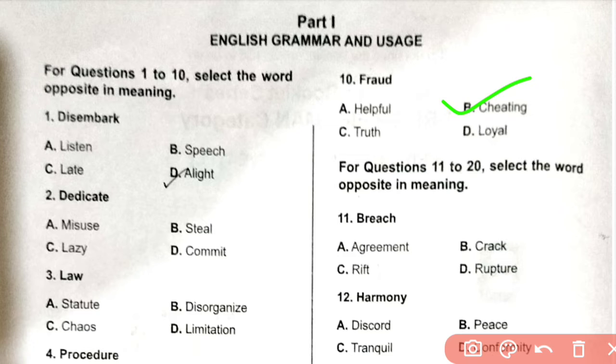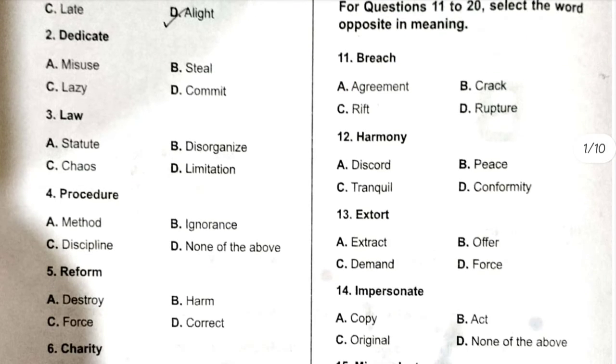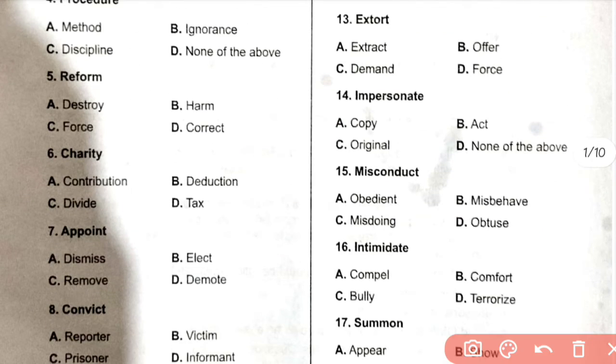For questions 11-20, select the word opposite in meaning. Breach. Opposite in meaning. Breach, agreement. Breach means crack or something, so the opposite is agreement. Harmony. 12. Harmony, it is A. Discord. Extort. 13. Extort is B. Offer. 14. Impersonate. Original. C. 14.